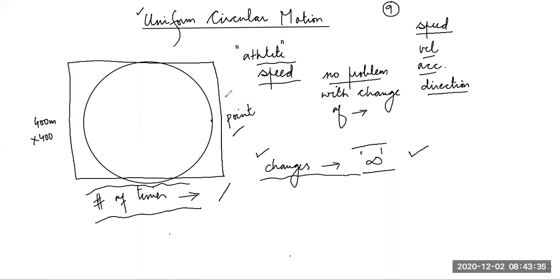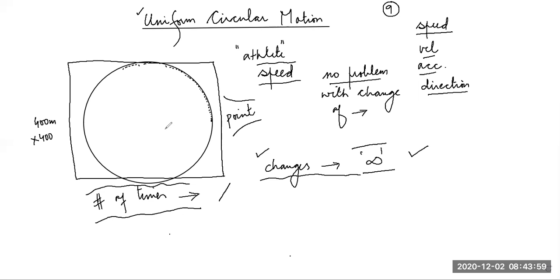The length of the side will become a point. So you can imagine infinite points on the circumference of the circle. Infinite times this athlete is changing his direction, and what you get is a circular path. Think about this, you will get the answer. Circular path. Very good answer.